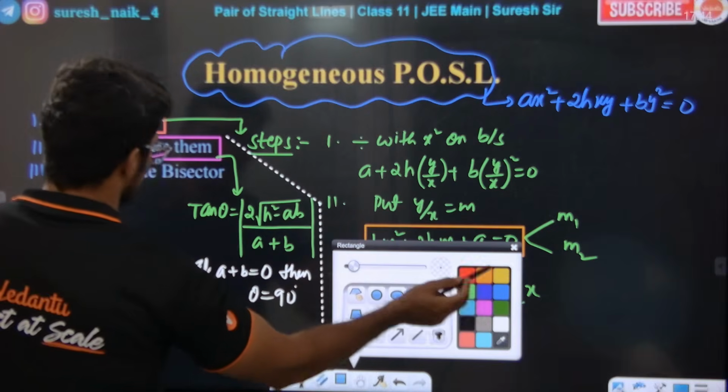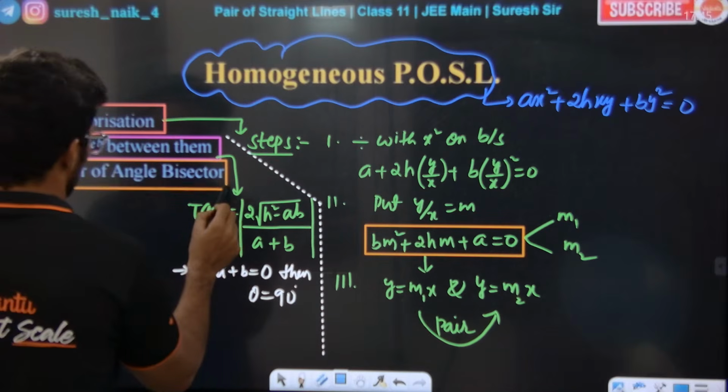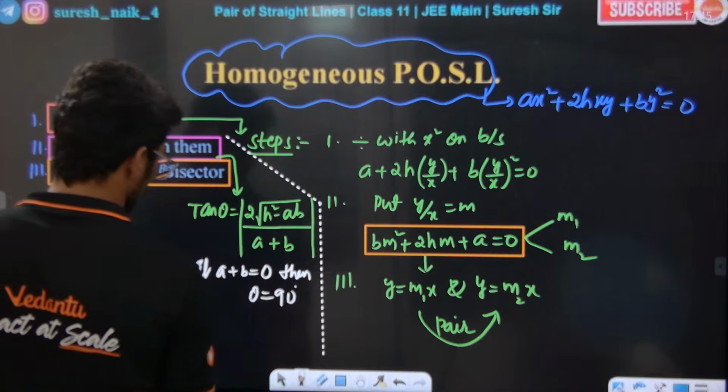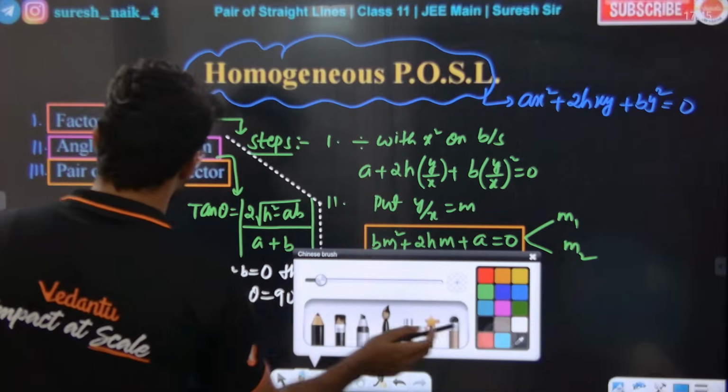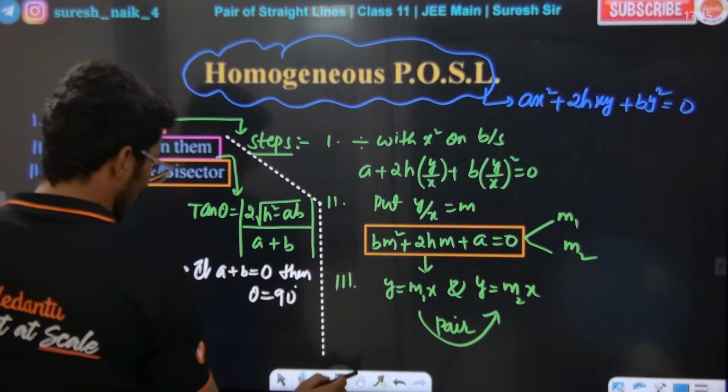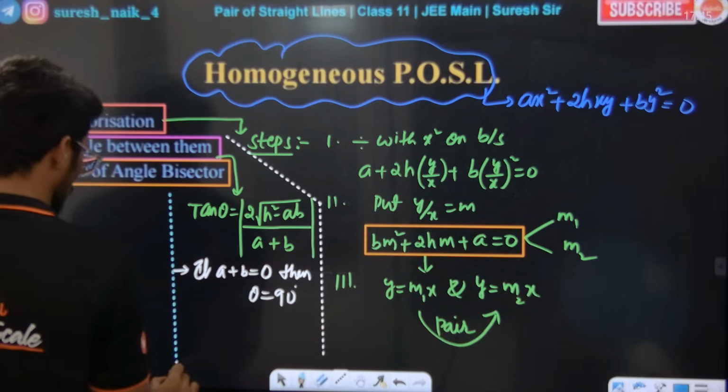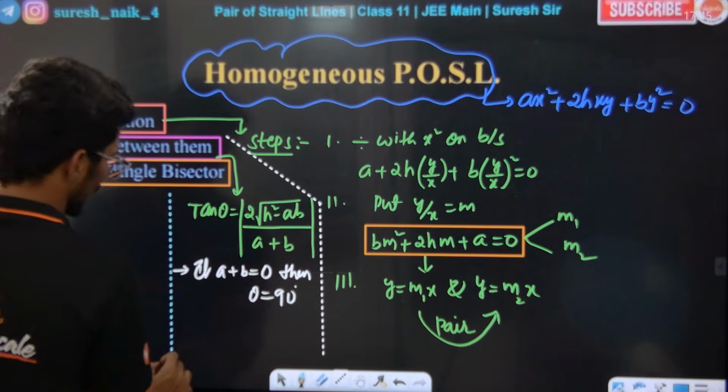Pair of angle bisectors, straight away I'll give you one formula. The formula will be very useful and very important. Questions on this have been asked in the previous academic years.